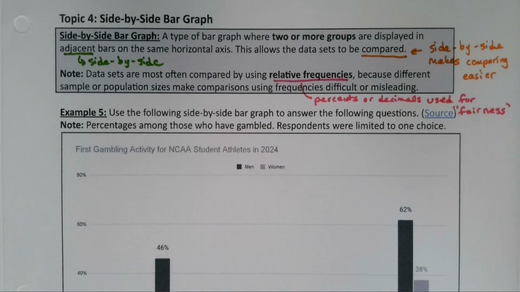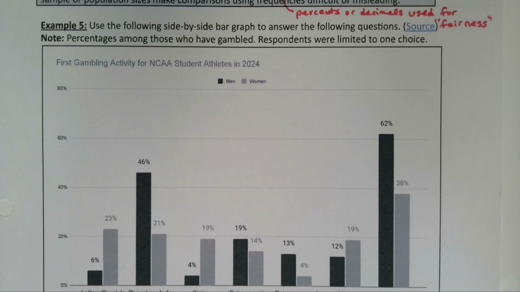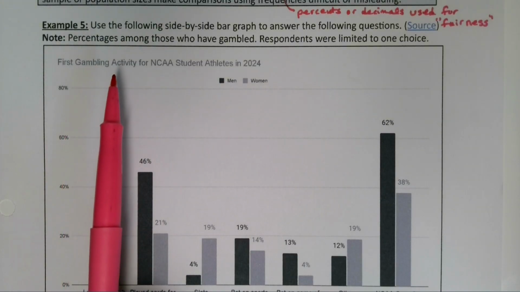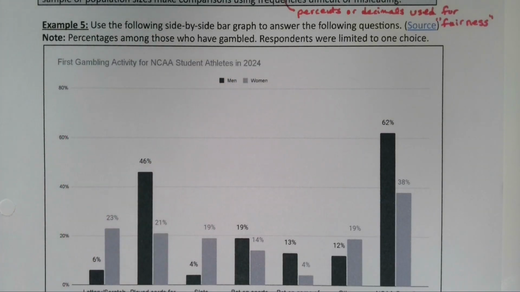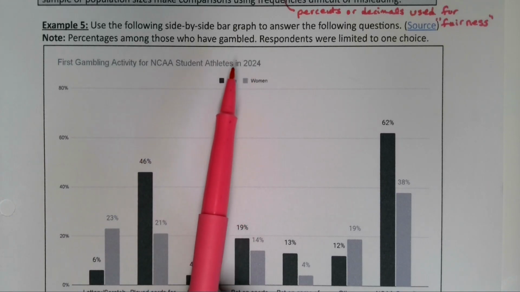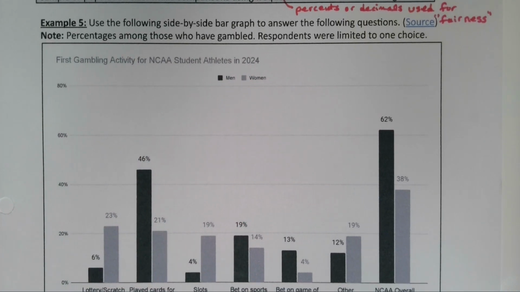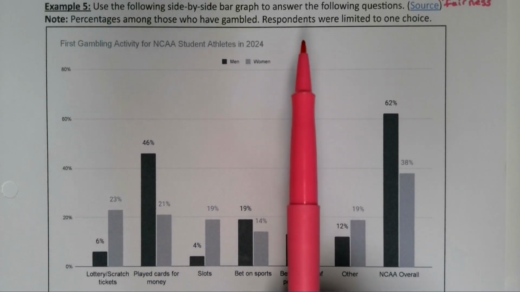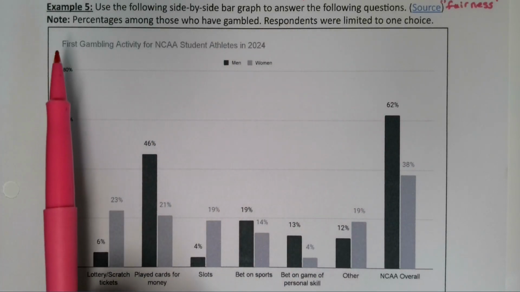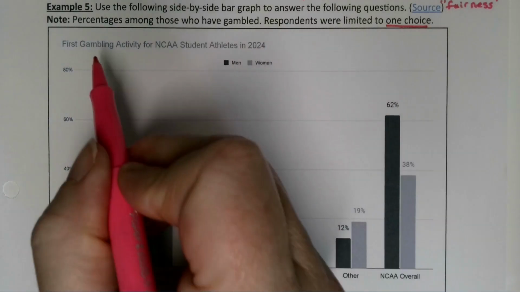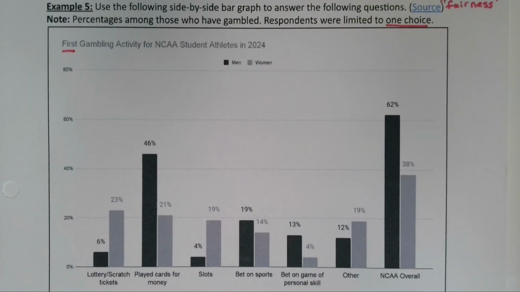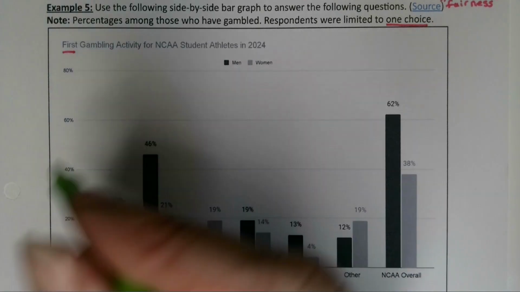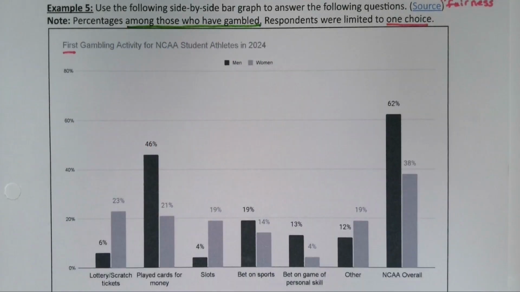For example, let's look at this particular group. This is a real data set. So this is a side-by-side bar graph, and it was the first gambling activity for NCAA student athletes. So they asked all the NCAA student athletes, where was the first activity you ever gambled in? And you can see we have men and women next to each other, so male athletes and female athletes. Now, respondents were limited to one choice, so they could only pick one as their first gambling activity. So that's why it's one choice, because it's the first one, hypothetically. And it was only among those who have gambled. All the NCAA athletes that have never gambled just were not in this particular data set.